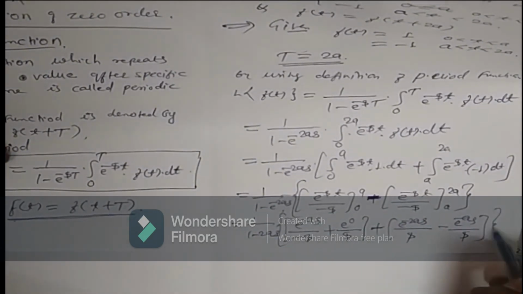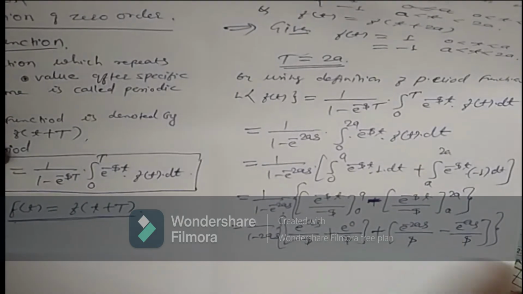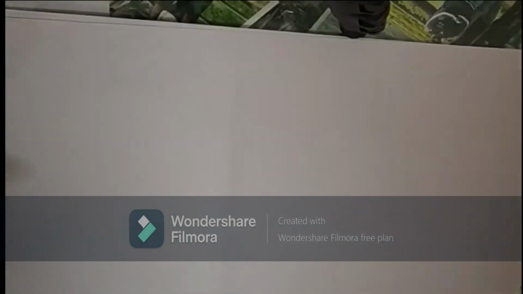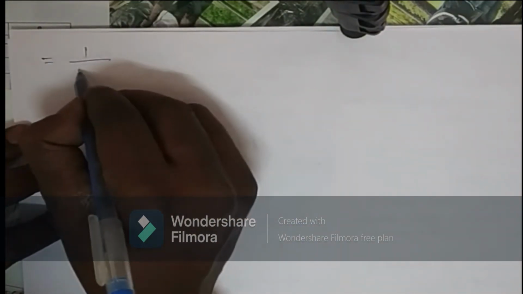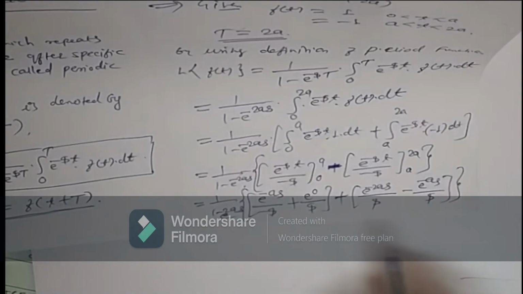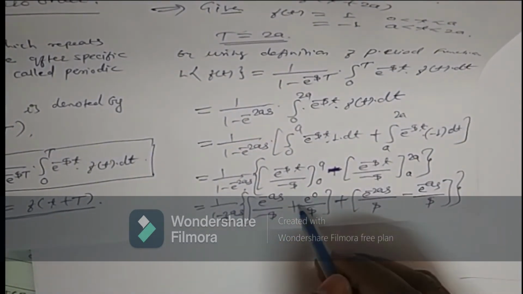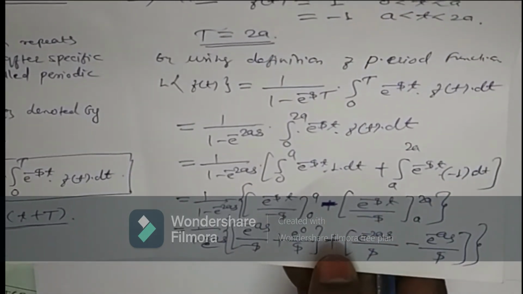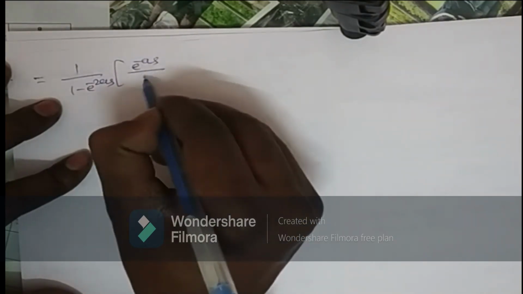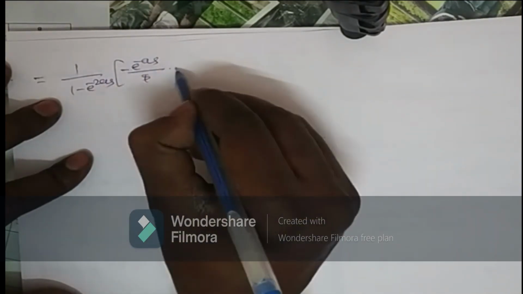Okay, now after that let us simplify this further. So what we can write: here it was e raised to minus 2as, so this can be written as 1 upon 1 minus e raised to minus 2as in bracket. What was that? Here it is e raised to minus as upon minus s plus 1 by s. That is e raised to minus as upon s, that is minus, plus 1 upon s.